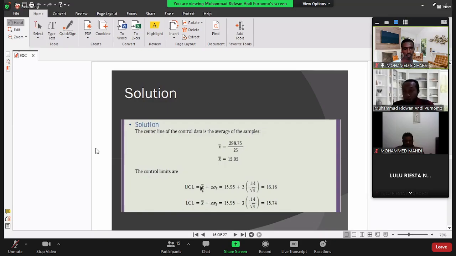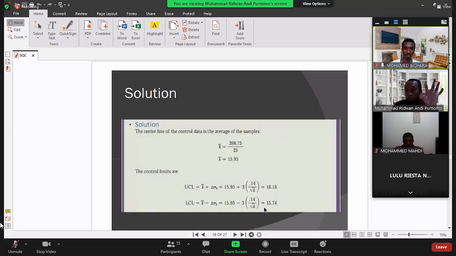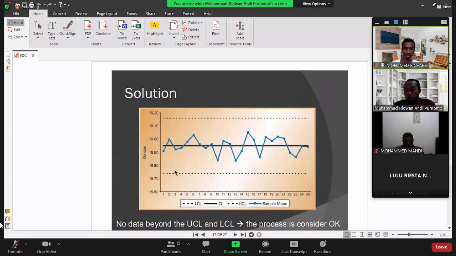So now we already have the center line, the upper control limit, and the lower control limit, based on the average value. 398.75 comes from the sum of the average values. So we can draw the control chart like this. This one is the center line, this is the upper control limit, and this is the lower control limit.